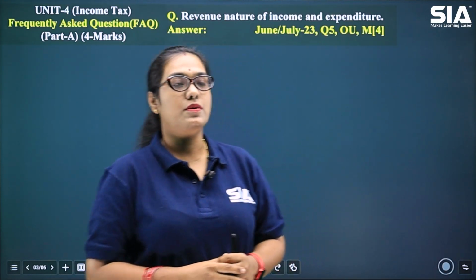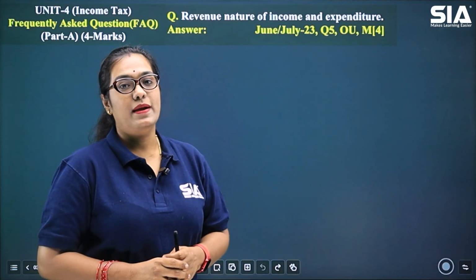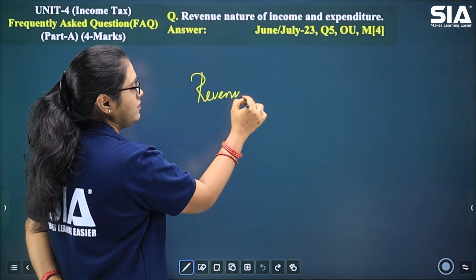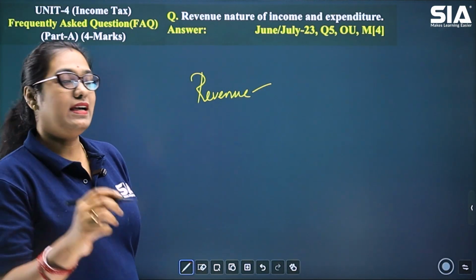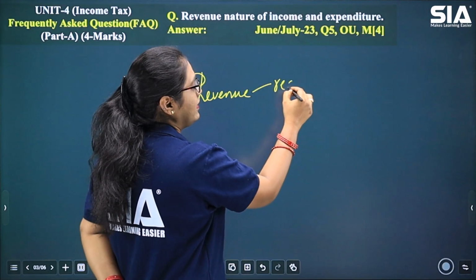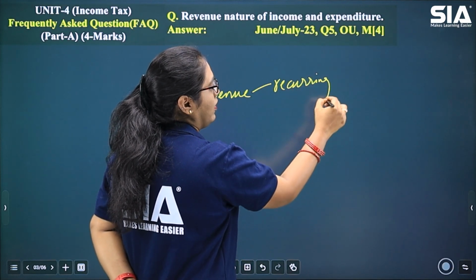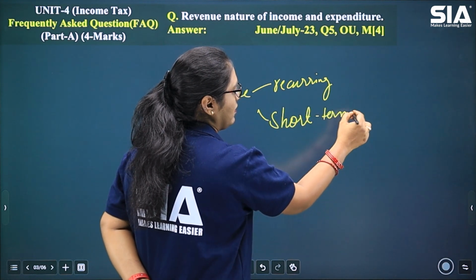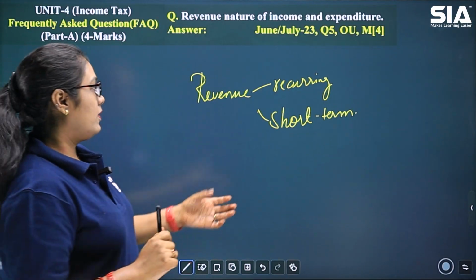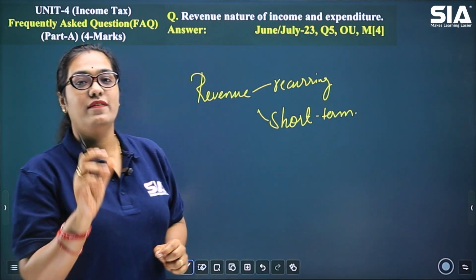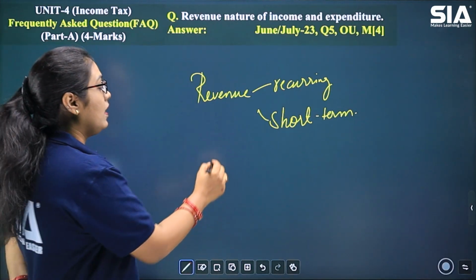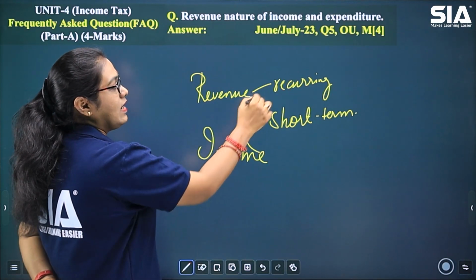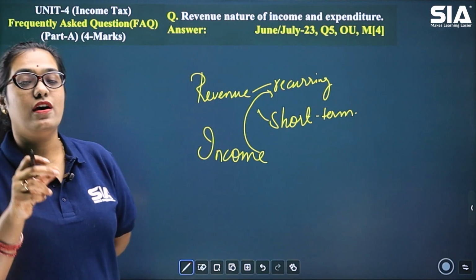Now let's understand the meaning of revenue nature of income and expenditure. When we speak about revenue nature, we are talking about anything which is recurring in nature and also for a short term. Now let's look at these concepts. What is the meaning of revenue nature of income? We will be considering all those incomes which are recurring in nature and are for short term.